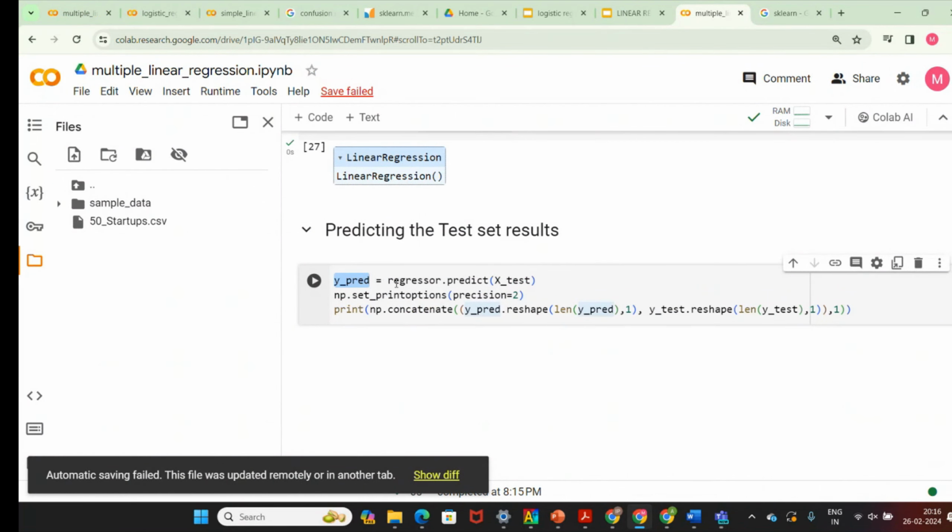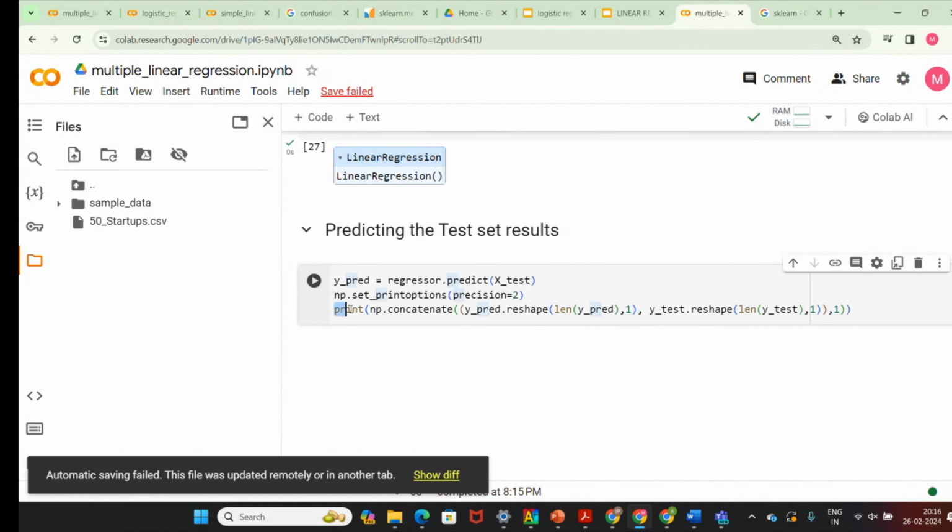Y predict is the variable. Regression is the model that we created, and we are going to predict the values for the test. X test is the x values of 20% of the values in the data set. And np is the numpy array. I'm going to set the print options with precision 2. That means the test values output will be with a precision of 2 points, that means floating point will be 2. Okay, 2.00 or 2.01 like that.